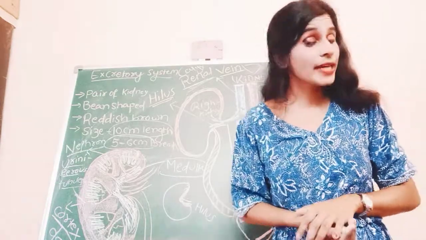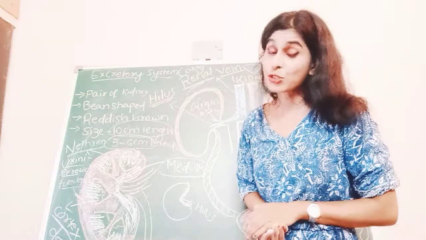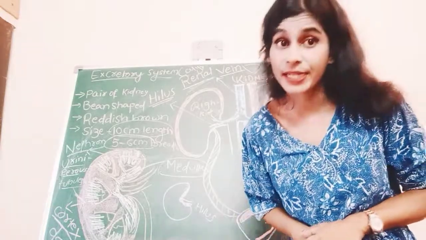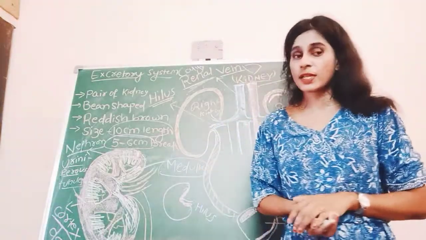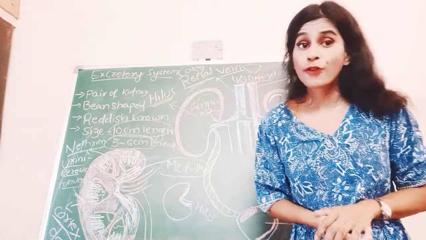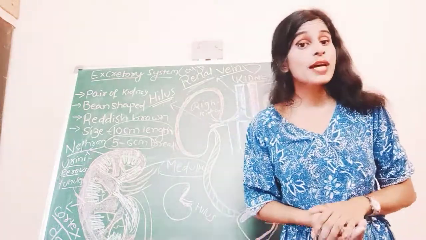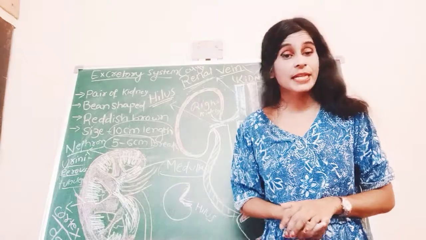Nephron is regarded as the structural and functional unit of the kidney. Please note it down. It's a very important question.